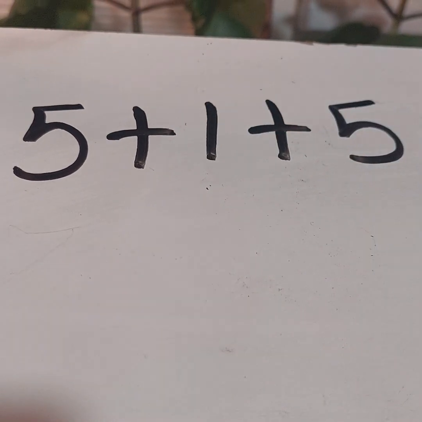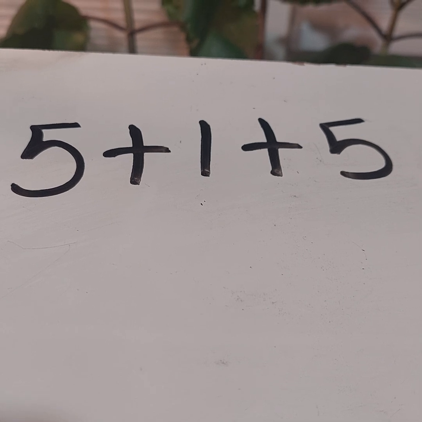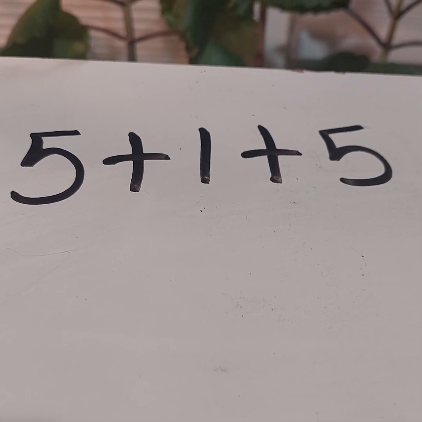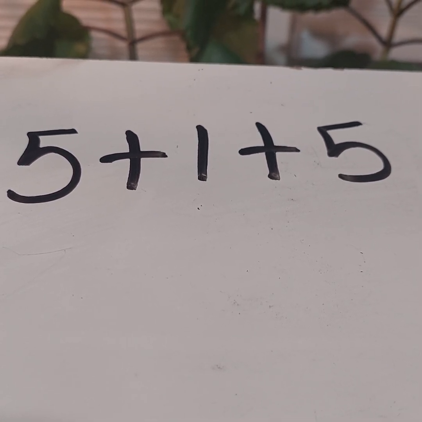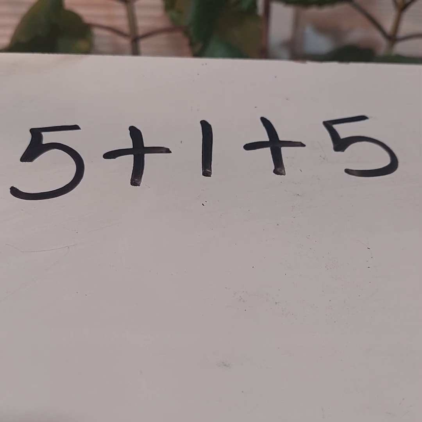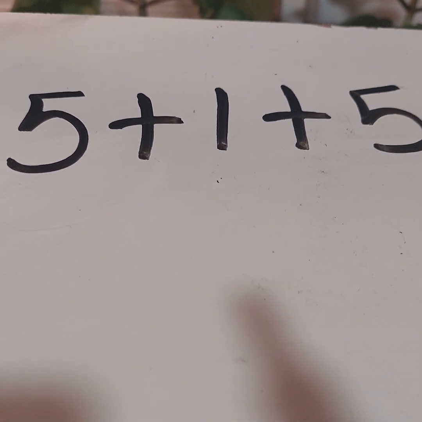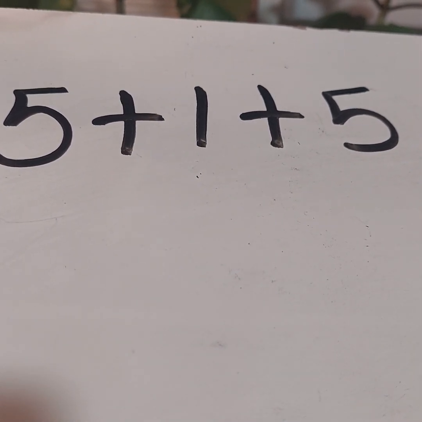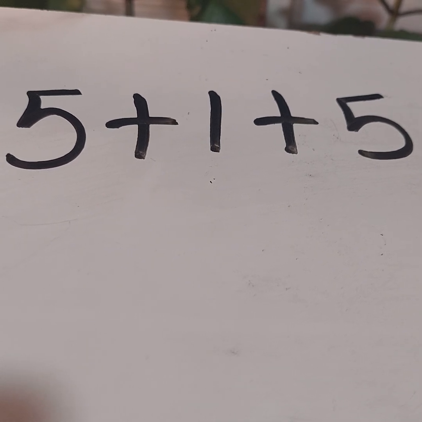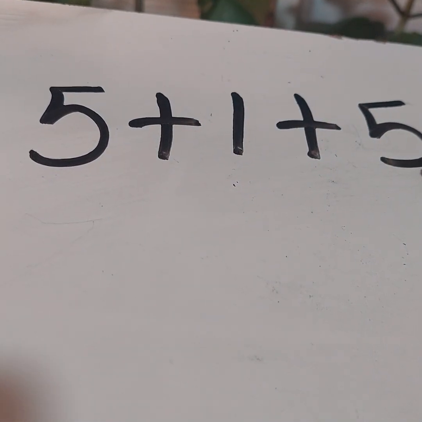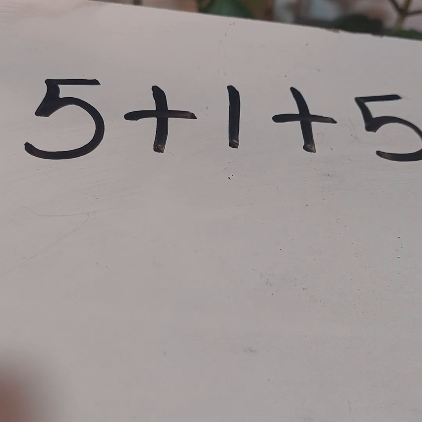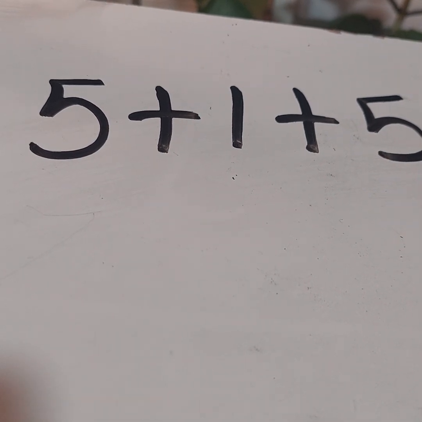In order for us to use multiplication, the numbers have to be identical. They have to be a duplicate of the previous number. Okay? So the only way I can find my total with this expression is by adding them. So the way I'm going to add them, I'm going to have 5 plus 5, which is 10, and 10 plus 1, which is going to equal 11.